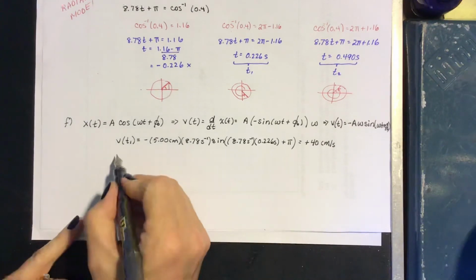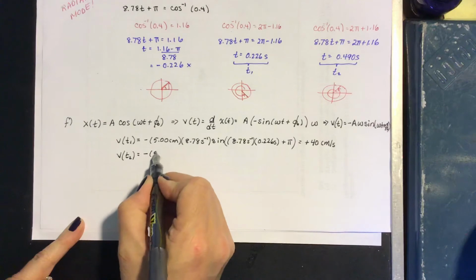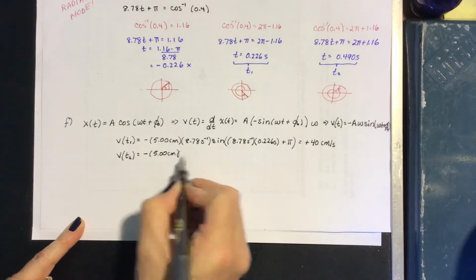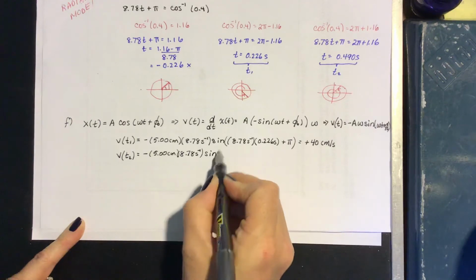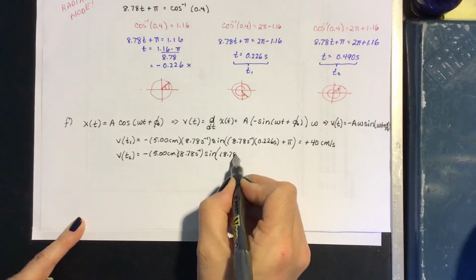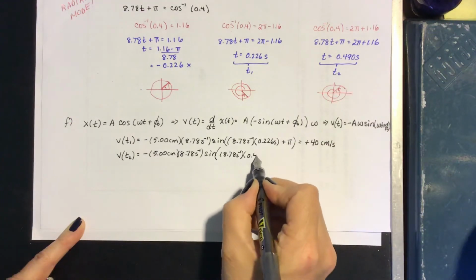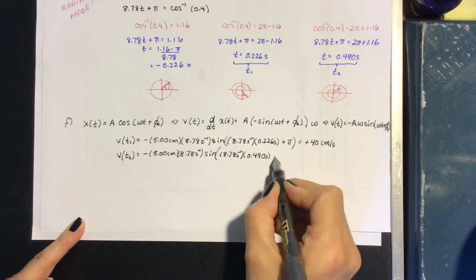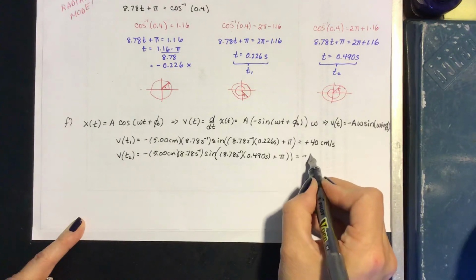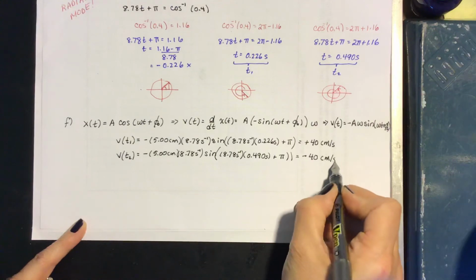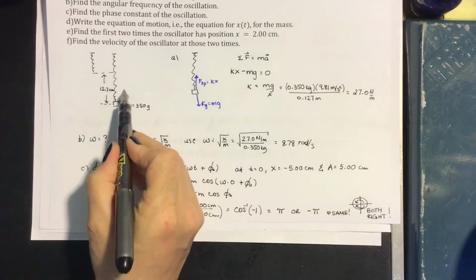Okay, so you might have a thought about what the second velocity is going to be. Velocity at t2 is equal to minus amplitude times omega times the sine of omega times t2, and our t2 was 0.490, plus our phase constant. Put that through the calculator and we get negative 40 centimeters per second. Negative makes sense here because our oscillation goes up, then comes back down, moving in the downward direction, so we get a negative velocity.